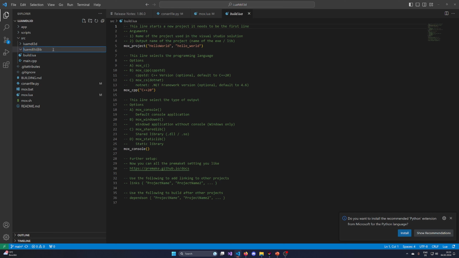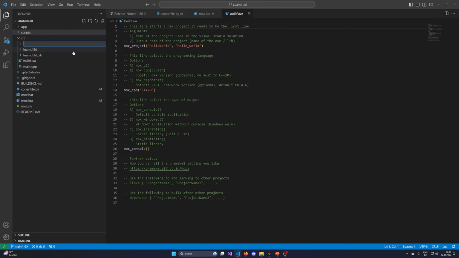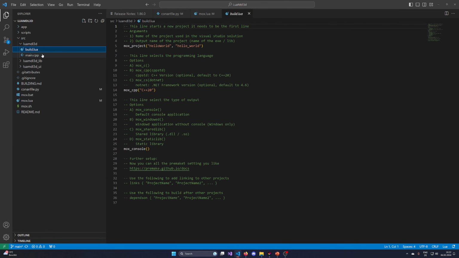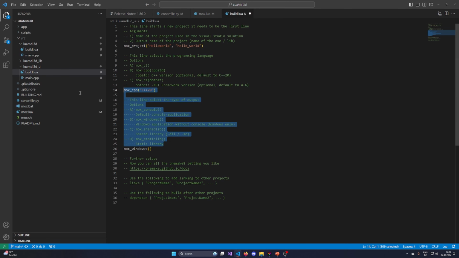Let's maybe name it dot lua mdl dot lib. Yeah, I don't know. Let's make it with underscores these days. And in theory, what I also want to have in the future is a lua mdl 3d underscore UI. Then this is going to be moved here. Build.lua cpp console. That's fine. And the UI is going to get something similar, but windowed in the end.